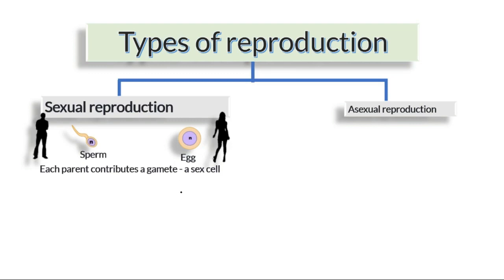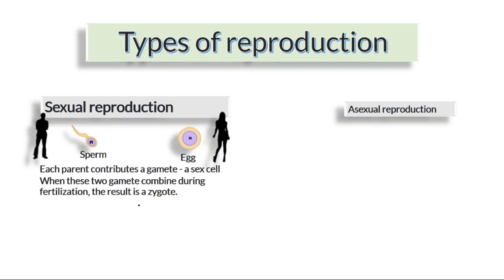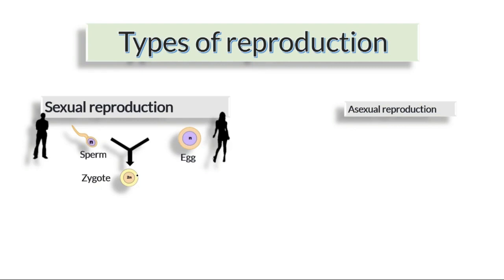When these gametes combine during fertilization, they give rise to one more stage, which is called the formation of the zygote. So this is a fusion, and fusion means combination.